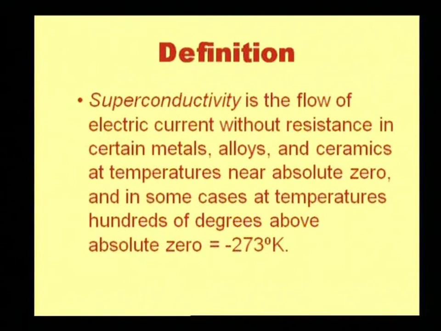Now, what is superconductivity? It means the definition. Superconductivity is the flow of electric current without any resistance in certain metals, alloys and ceramics at temperatures near absolute zero. It is called superconductivity.